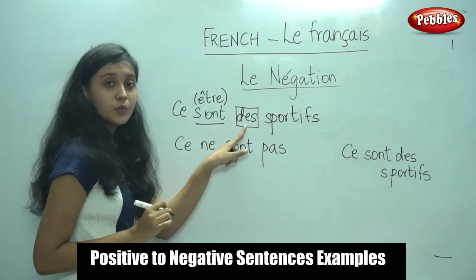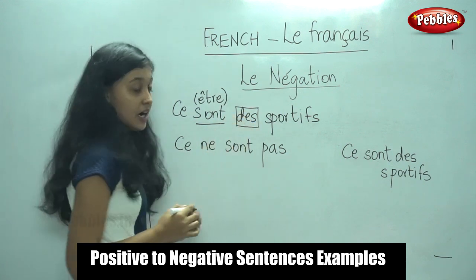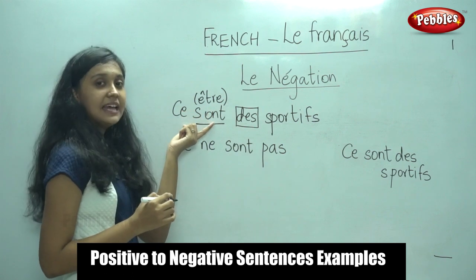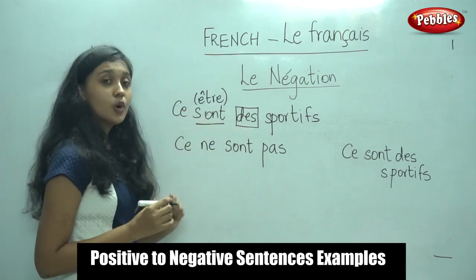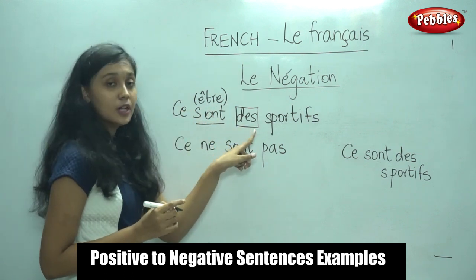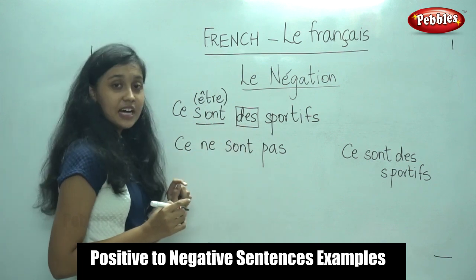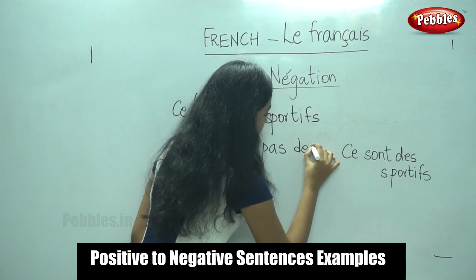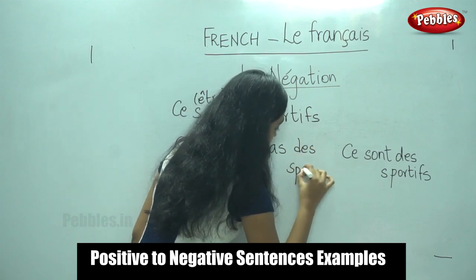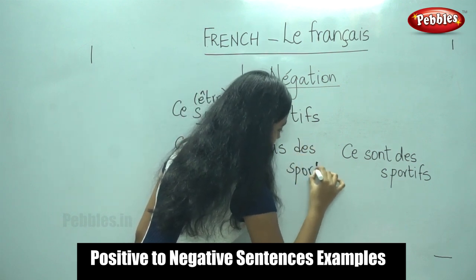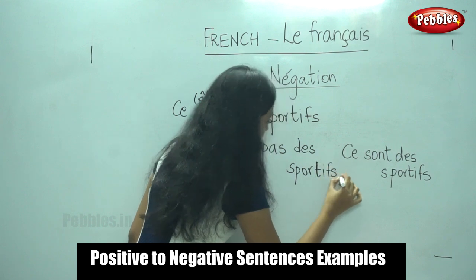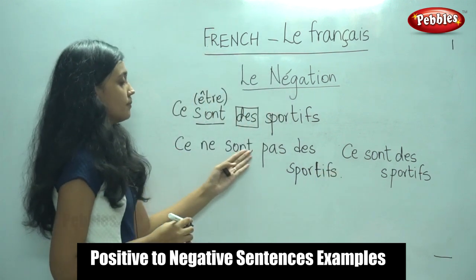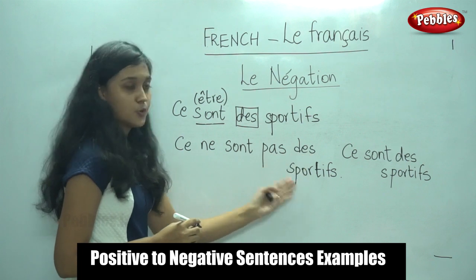So normally we would replace it with de. However, it is coming with an être conjugation. So what would we do when there is an être verb along with an indefinite article? It remains the same. Des sportifs. Ce ne sont pas des sportifs.